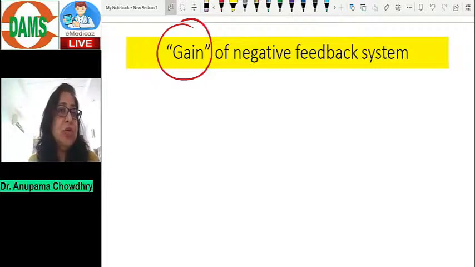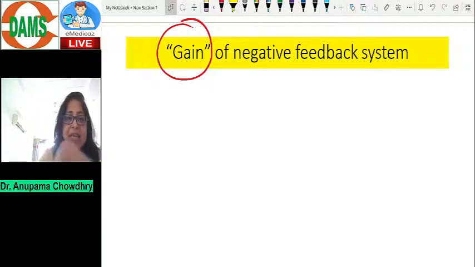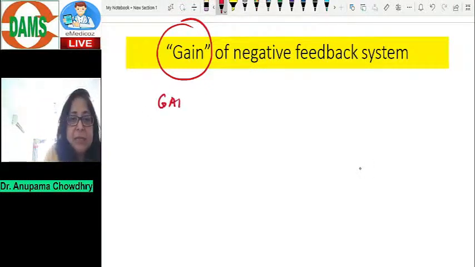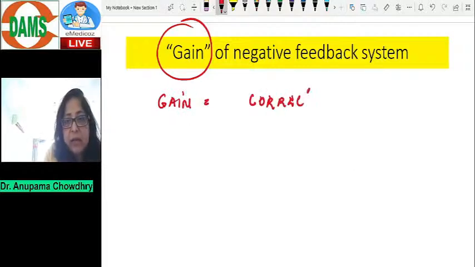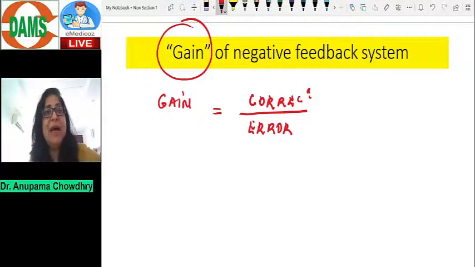You can get a short note on negative feedback systems, you can get a short note on positive feedback systems, and on gain. Now, what is gain? Gain is correction over the error. Let's take an example of blood pressure control systems. And like I said, one of the most important mechanisms which helps to maintain the blood pressure is the baroreceptor.